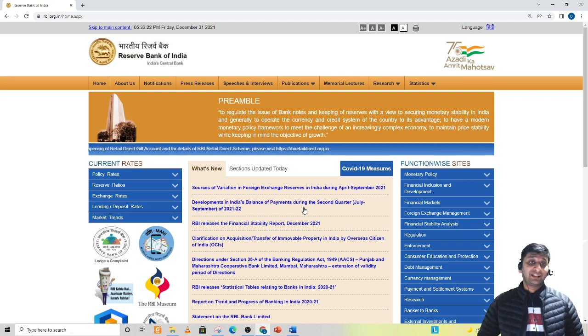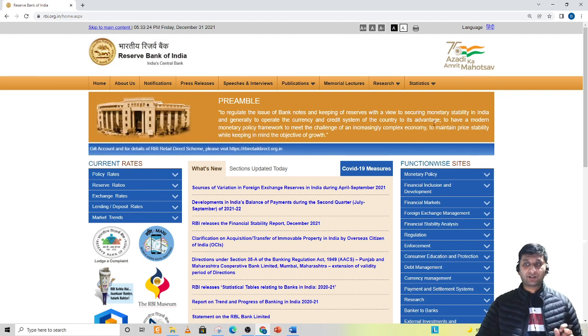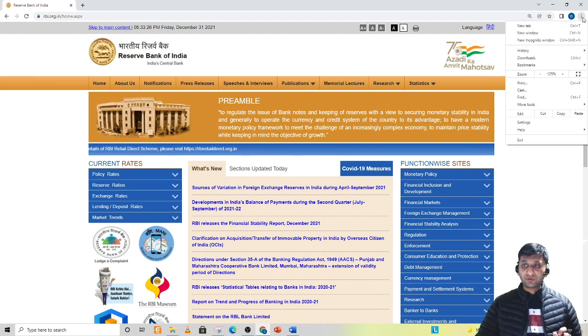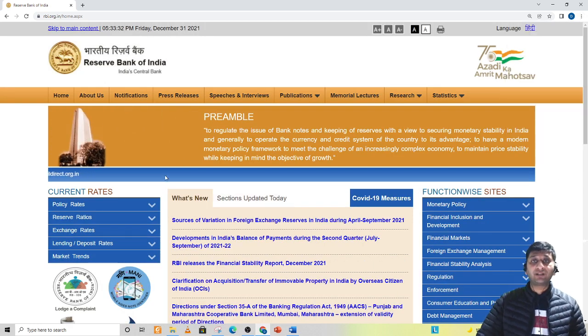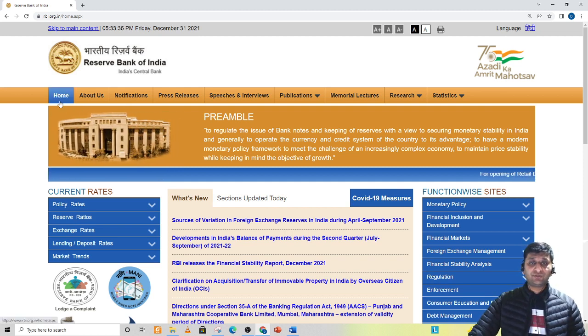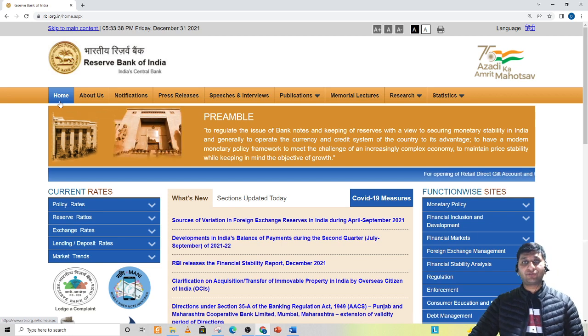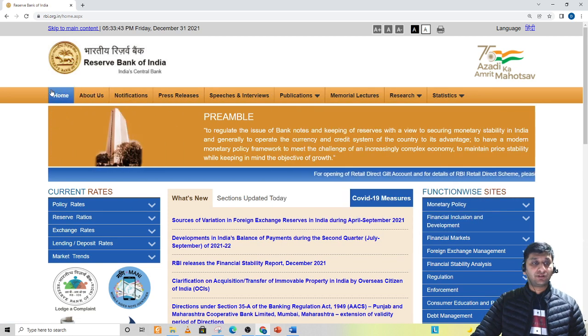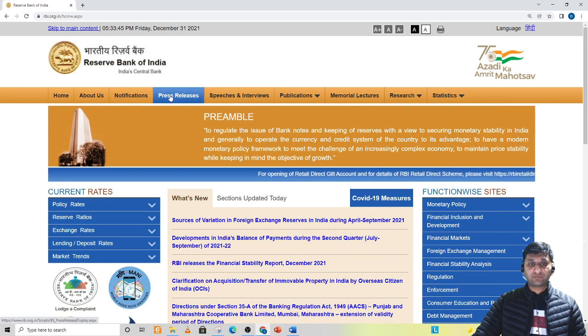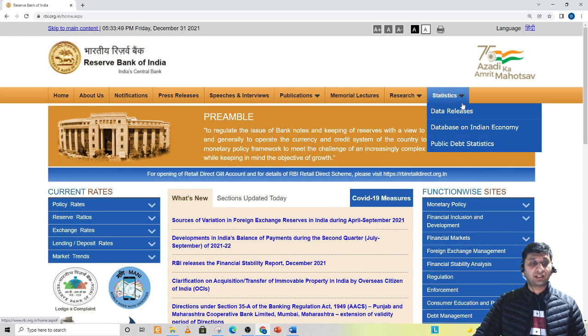So guys, this is the RBI website in front of you. I hope you are able to see this. I'll try to zoom it further. Right now, I think you might have a better view of this. So I'll make it easier for you to traverse through this website. So these are the tabs at your top: home, about us, notifications, press releases. So it goes till statistics, right?